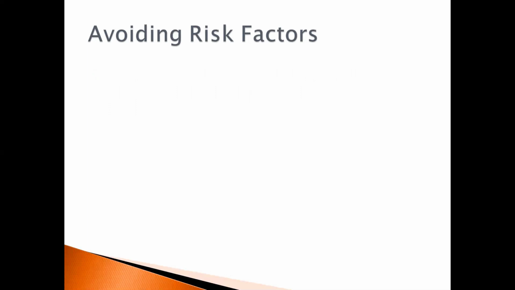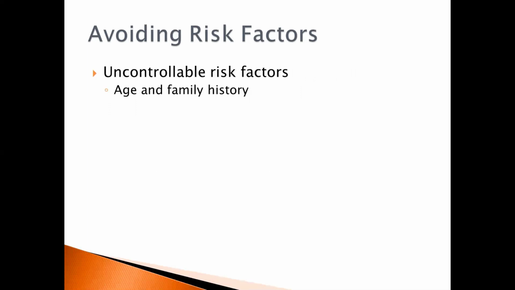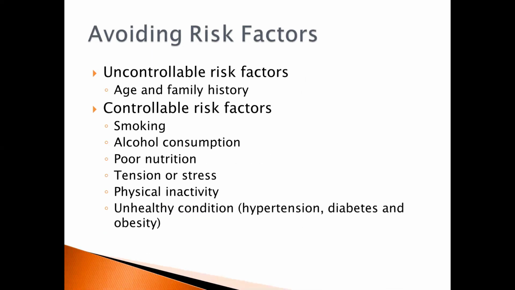Avoiding risk factors. There are factors that may cause circulatory problems. Some of these risk factors are uncontrollable, such as age and family history. However, controllable risk factors can be managed and reduced to prevent diseases of the circulatory system. This includes smoking, alcohol consumption, poor nutrition, tension or stress, and physical inactivity, as well as unhealthy conditions such as hypertension, diabetes, and obesity.